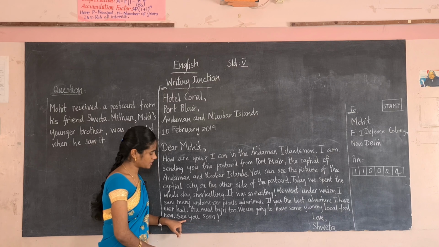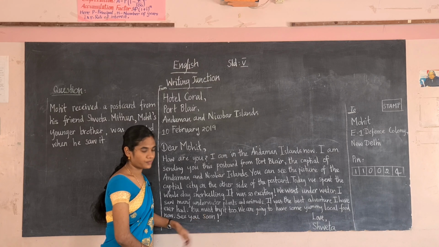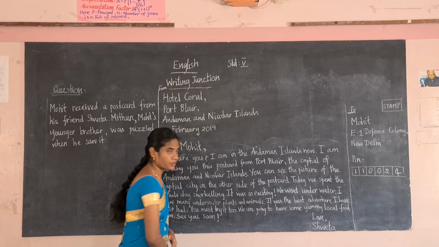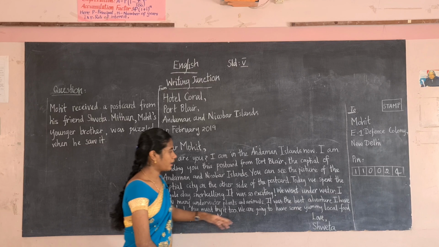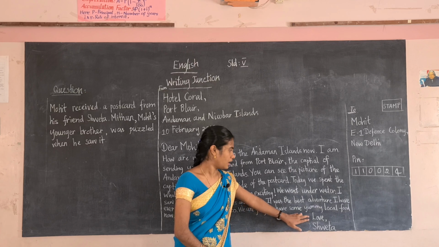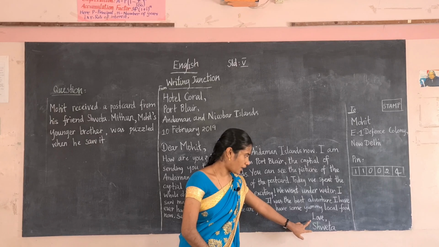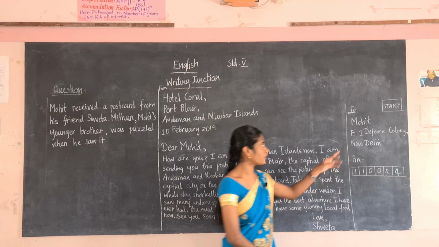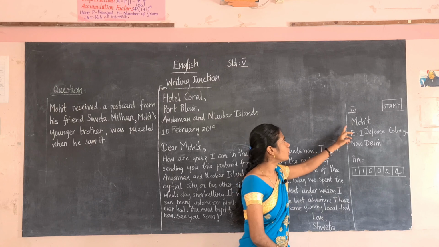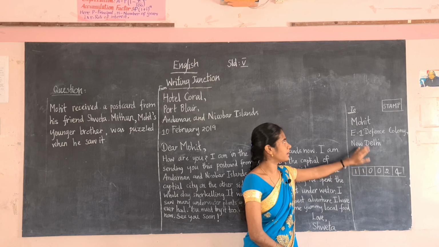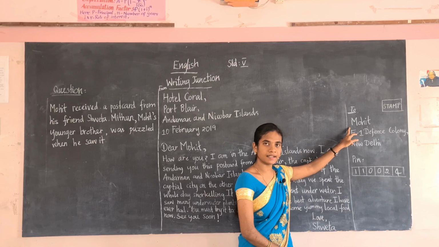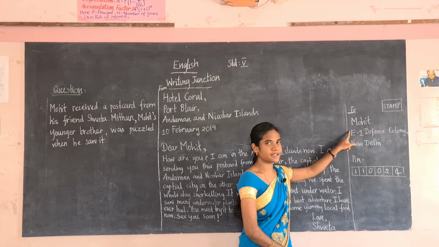Last she is mentioning see you soon, and this is an exclamatory mark. And here we have to write your name. Love, Sweta. So Sweta is writing a letter. So you have to write your name. Then here you have to write the to address, to whom you are sending the letter. So to whom is Sweta sending the letter? Mohit, she is sending a letter.